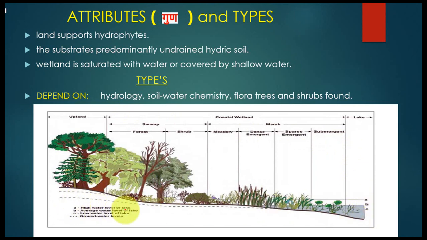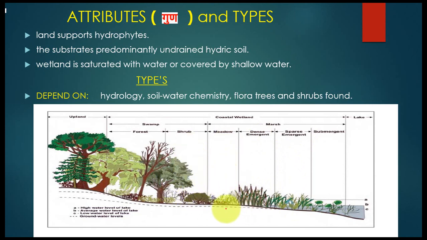A is the high water level of the lake, B is the average water level of the lake, and C, sorry, is the low water level of the lake. The last line here is the groundwater level. This is the part of the lake. Here submergent plants are found. There are sparse emergent plants, dense emergent plants, and meadow vegetation.